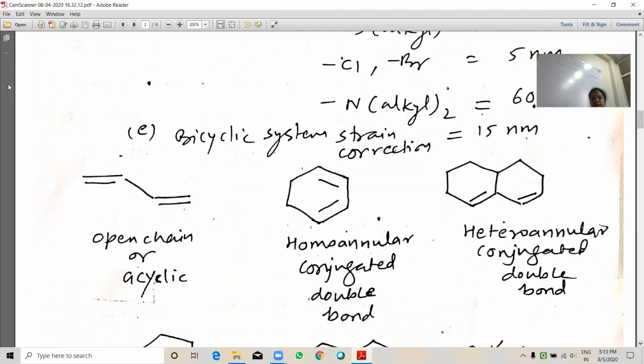This is the system which I have explained, acyclic or open chain: double bond in conjugation, double bond, single bond, then double. Here, the conjugated double bonds are in one ring system, so it is called a homoannular conjugated double bond system. When the double bonds are in different rings, it is a heteroannular conjugated double bond system.